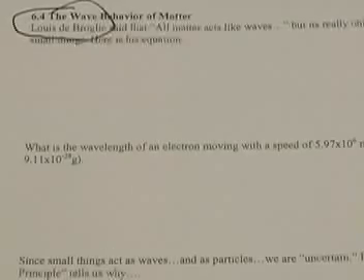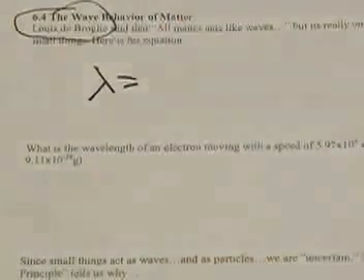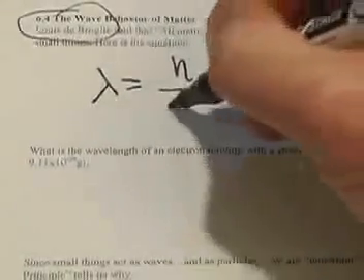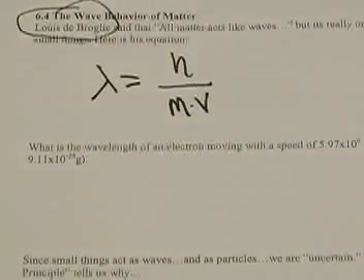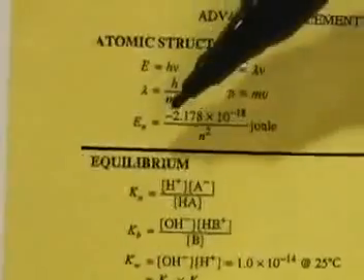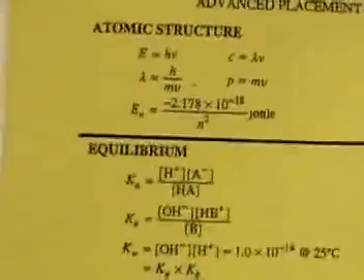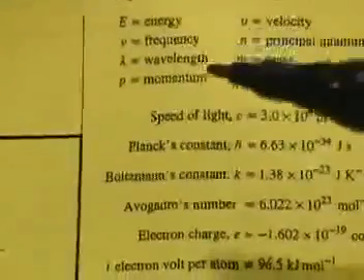In his equation, called the de Broglie equation, he said that the wavelength of any piece of matter is equal to Planck's constant divided by mass times its velocity. And you can find this equation on your not-so-good periodic table right here underneath atomic structure, where wavelength is equal to h divided by m times v. And if you forget what these little symbols stand for, just look a little bit to your right, and there you go. There's wavelength, there's m for mass, and v for velocity.